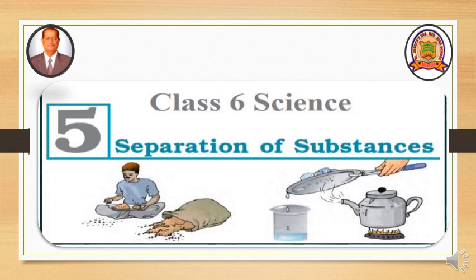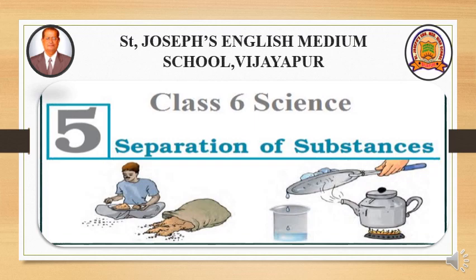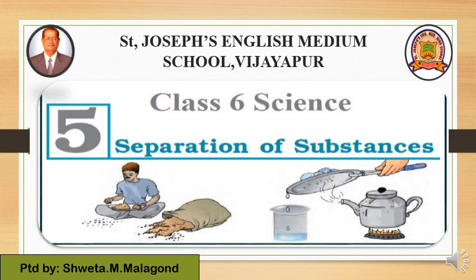Today we are going to discuss our fifth chapter, that is separation of substances. Part 1, separation of substances. In our previous class we discussed sorting materials into groups.